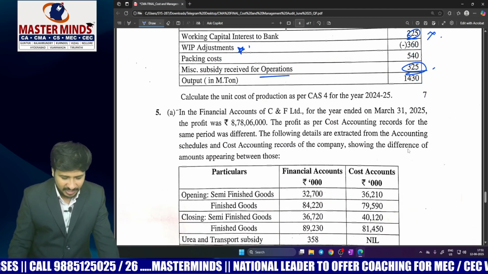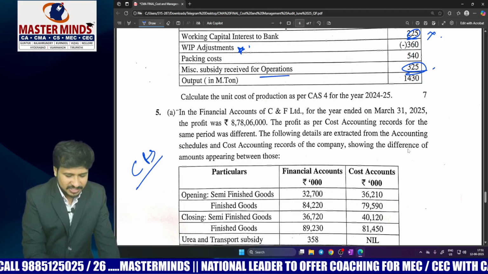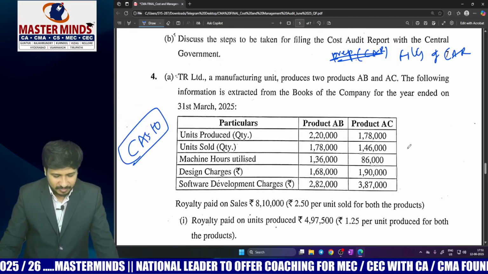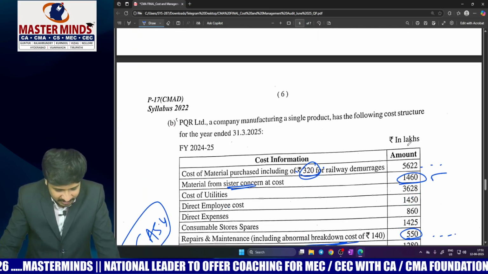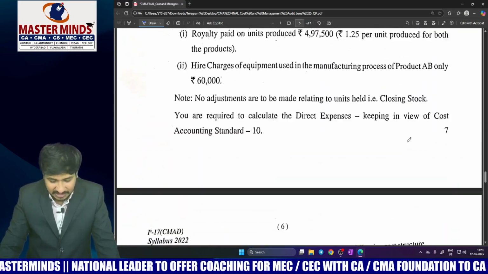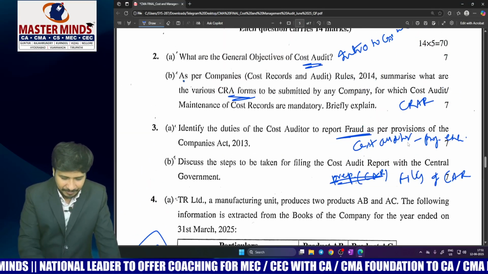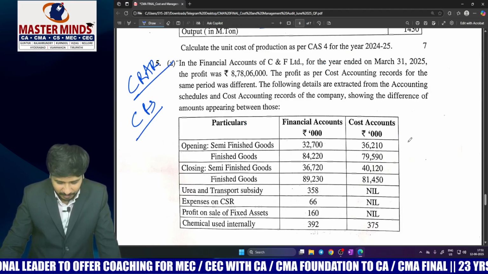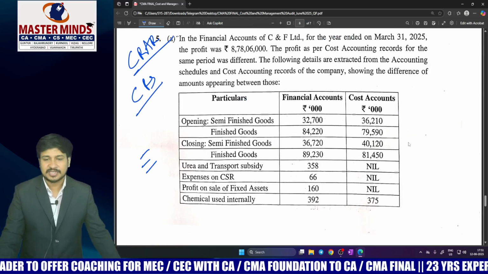Coming to 5A, which is cost reconciliation statement from the chapter CRAR 2014. And if you observe from cost accounting standards itself, we have got 2 into 7, 14 marks, and CRAR, one theoretical kind of question and another problem related question, that is cost reconciliation statement.